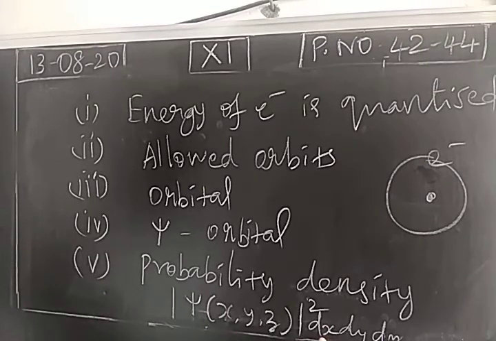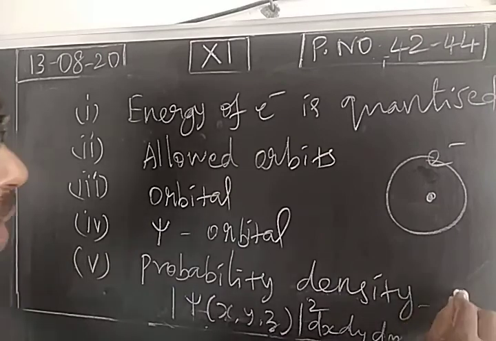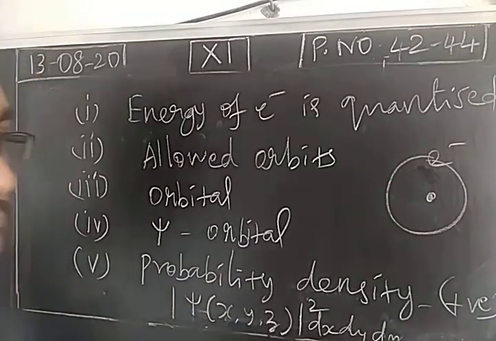So the probability of finding the electron in a volume dx dy dz around the point x, y, z is given by this notation. We find the probability in the volume dx dy dz around the point x, y, z. Always this will be a positive value, 1 mark, right? So this probability density will be a positive value. So these are the features of the quantum mechanical approach towards atomic structure.